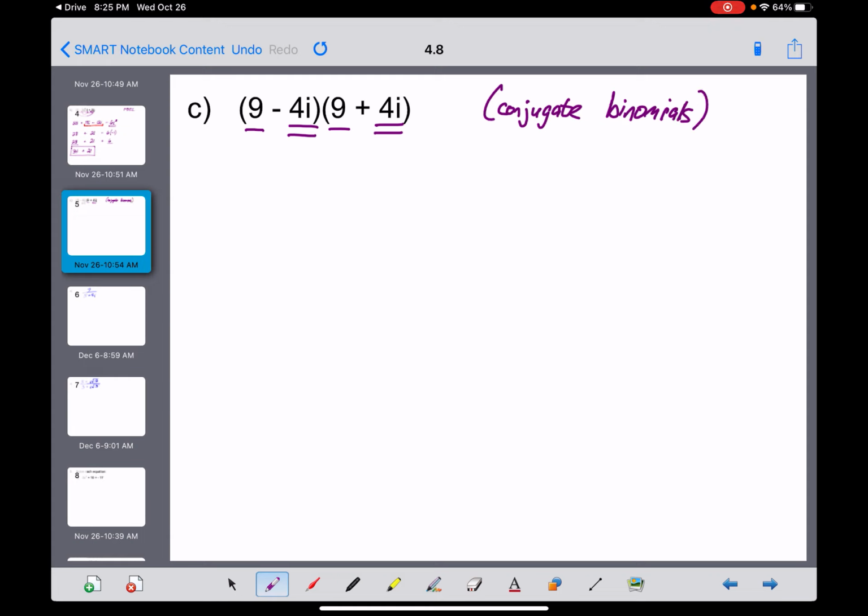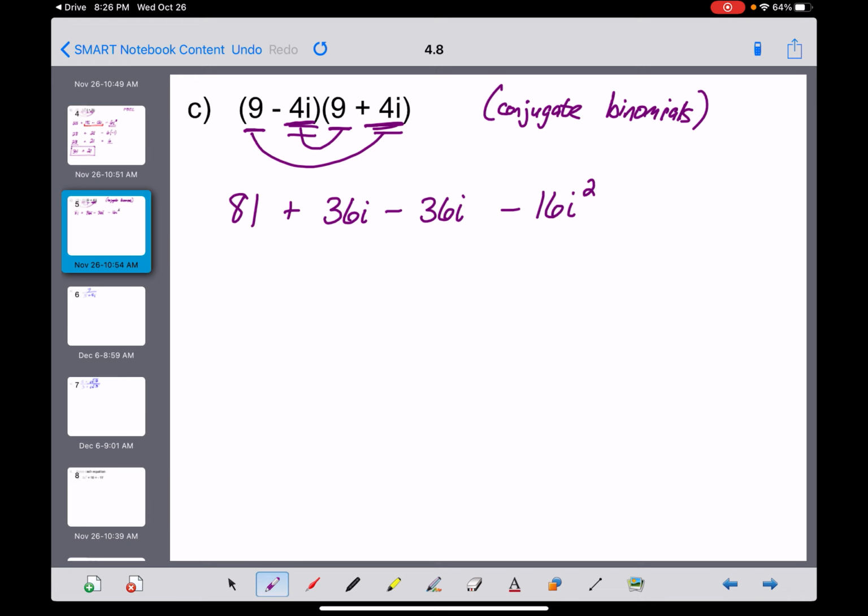And the same thing that always happens when you multiply or FOIL two conjugates is going to happen here. Let's check it out. First product, 9 times 9 gives us 81. The outer product right here, 9 times 4i, is a plus 36i. The inner product, negative 4i times 9, is a minus 36i. And then the last product, negative 4 times positive 4 is a negative 16, and i times i is i squared.